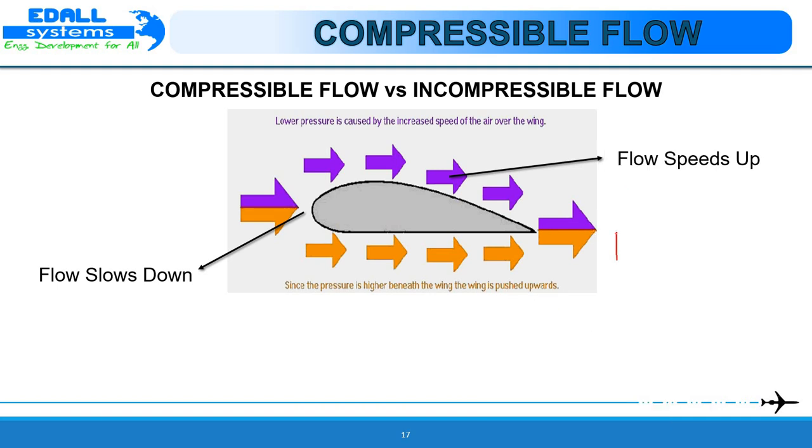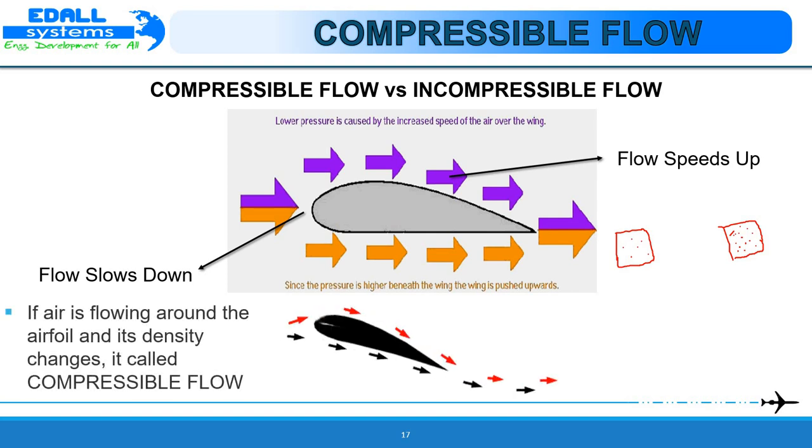If the molecules are far apart, it is called low density, and if the molecules are closely packed, then it has high density. If the air is flowing around the airfoil and its density changes, it is called compressible flow.